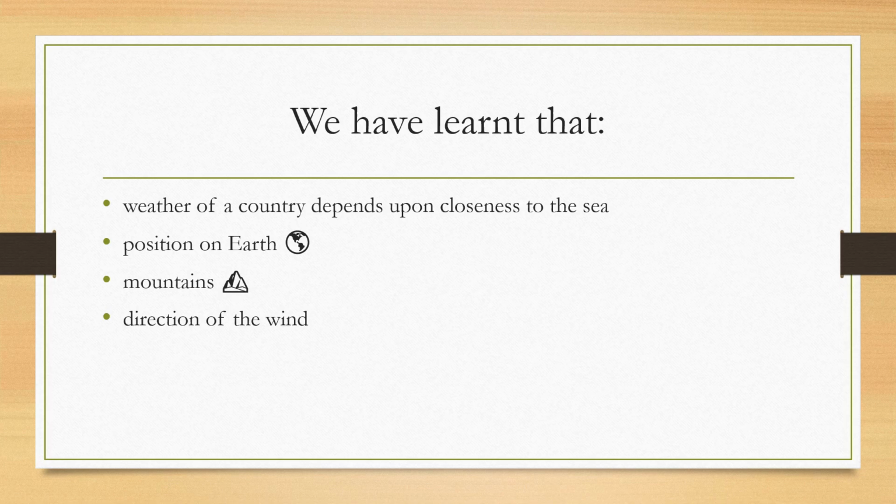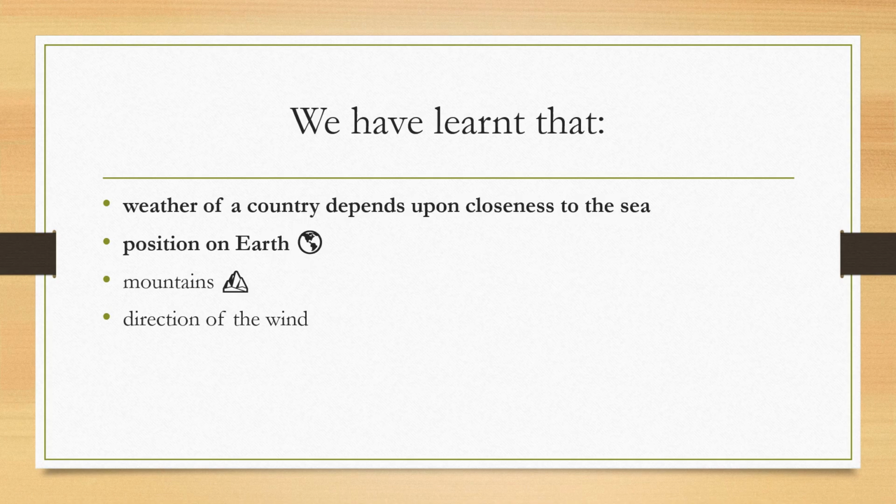Now, at the end of the lesson, we have learned that the weather of a country depends upon closeness to the sea, position on the earth, any mountains nearby, and direction of the wind.